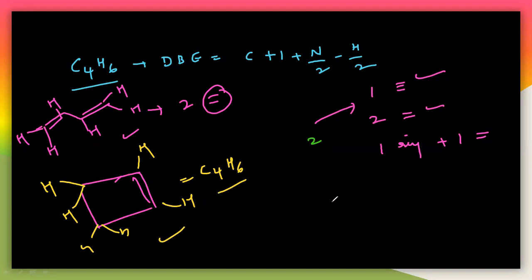So we will write all the possible structures here. Let us write another structure like this. So this is also correct. You can check here the number of carbons and the number of hydrogens. 4 carbons, very good. The hydrogens: there are 2 hydrogens and 1 hydrogen, here also 1 hydrogen, and here also 2 hydrogens. So it is also C4H6 here.